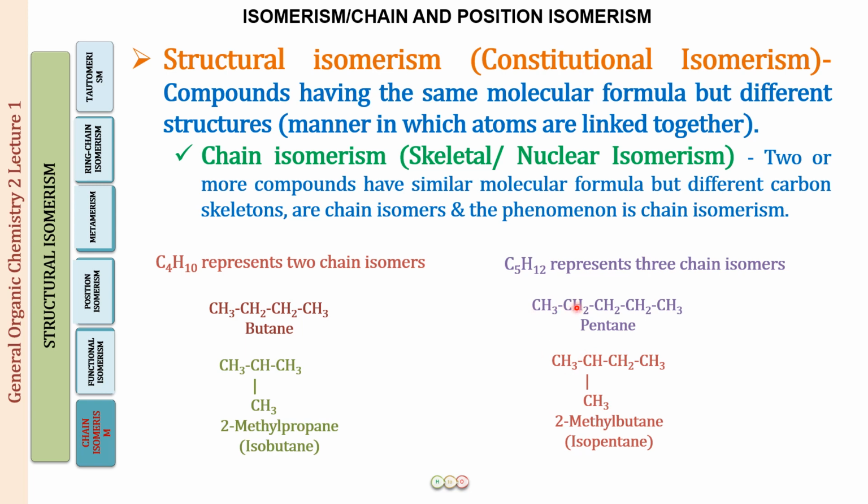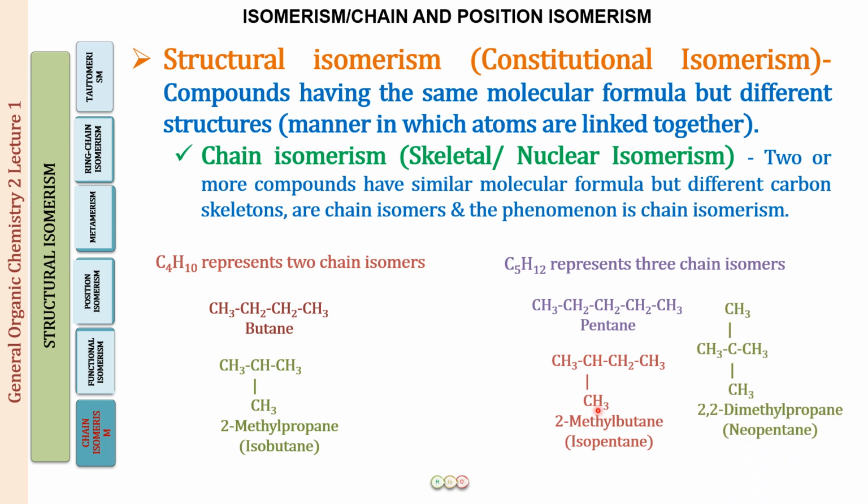So the only possible position is if you break one carbon from the long chain and put it at this position or this position, and then you put the carbon over here as we have done. It is going to be 2-methylbutane, but if you put it on the other end also, that will also be 2-methylbutane, because you will be starting the numbering from this side. So the IUPAC nomenclature, I hope this is clear to you. So the two structures you can see now are n-pentane, and the second is 2-methylbutane. Again, you can see the structure over here, a methyl group present at position number 2. So this is known as isopentane.